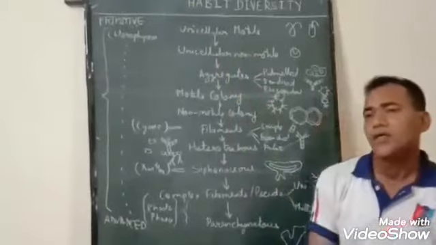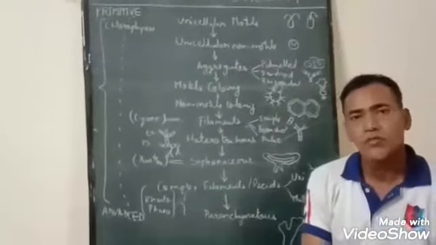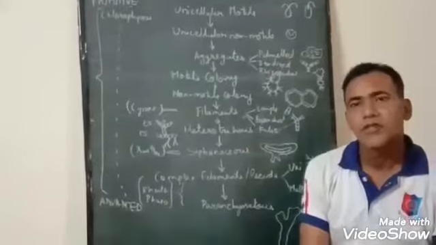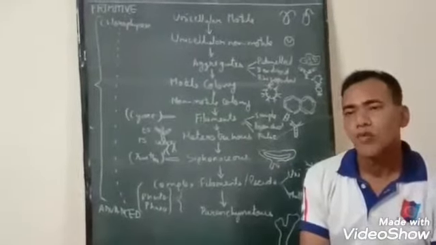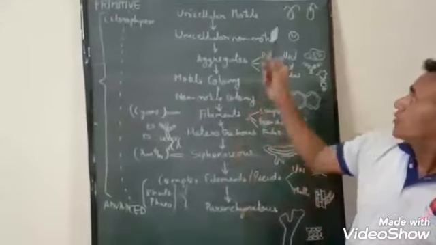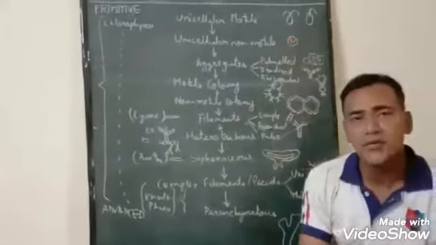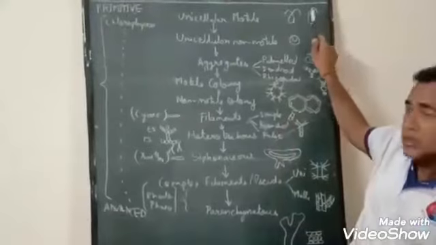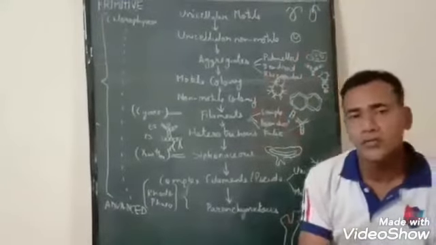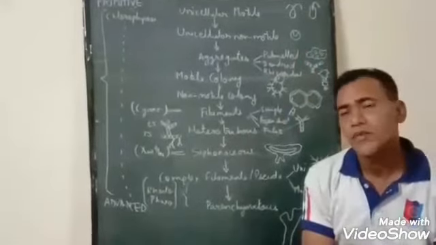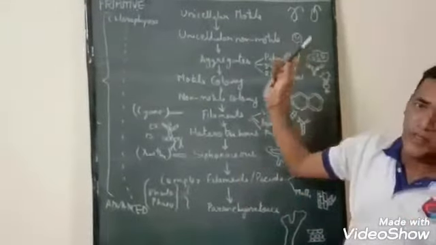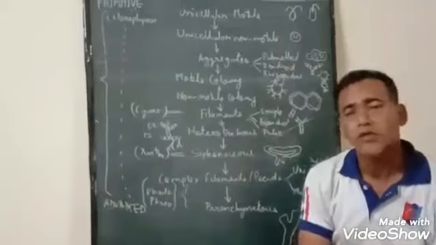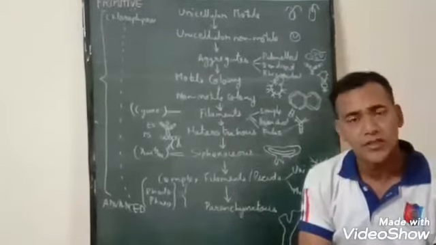Initially, it started with unicellular motile forms in which a single cell is there which is motile and the motility is due to flagella. The flagella can be one, for example Euglena, or it can be two in number as in Chlamydomonas. Here the single cell performs all the necessary functions of a cell like movement, photosynthesis, reproduction, excretion,